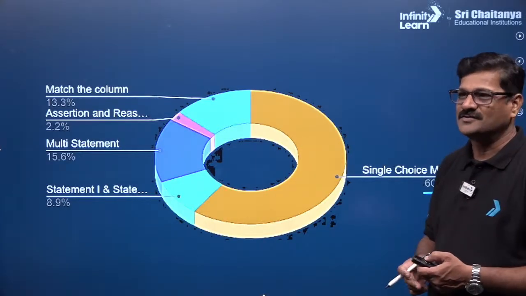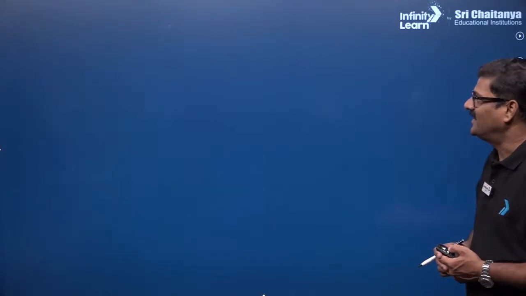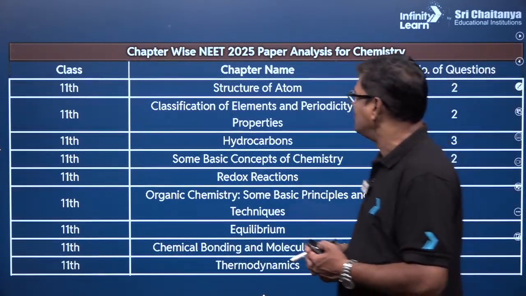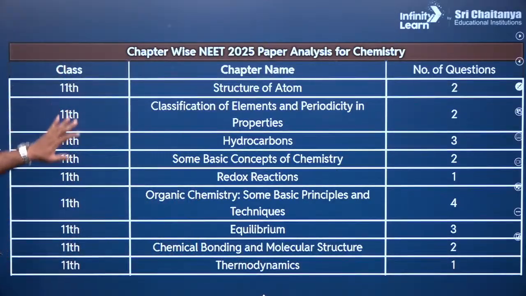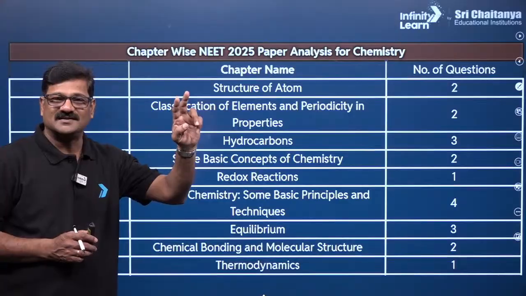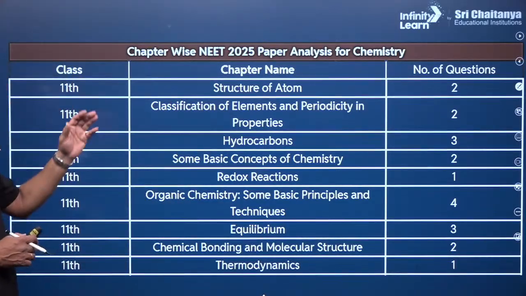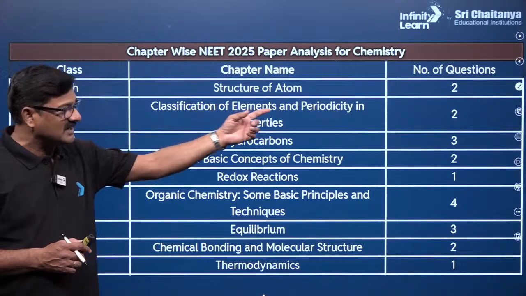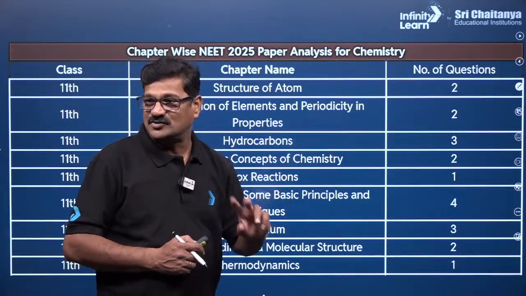Right, Soumya, you want to ask something. Here is the chapter wise NEET 2025 paper analysis for chemistry. These are all the 11th chapters. You have structure of atom, 2 questions are asked, wavelength ratio, and classification of elements and periodicity. Electronegativity is also asked, ionization energies, 2 questions.